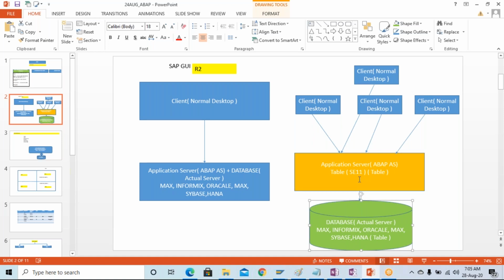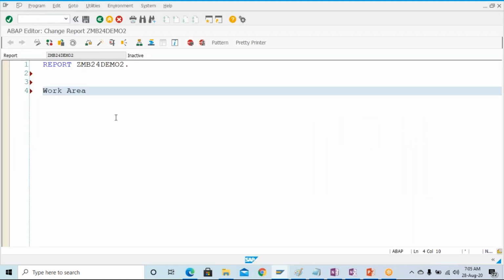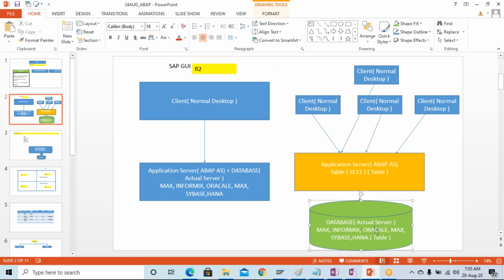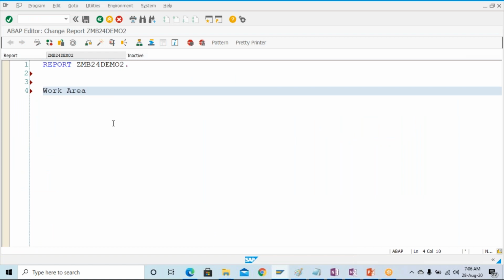We have to fetch the data, do some business logic, some manipulation, and if required, update the data in the database, or if you want to see a report, display it on the output screen. So this application server is connected with the database server for the purpose of retrieving data. But once you get the data from the database server, where will you keep the data on the application server?